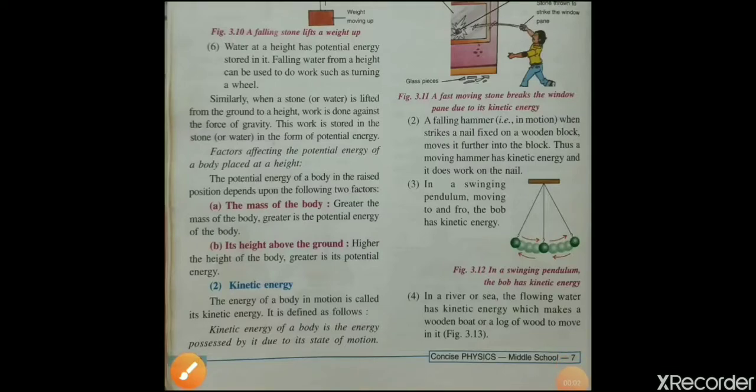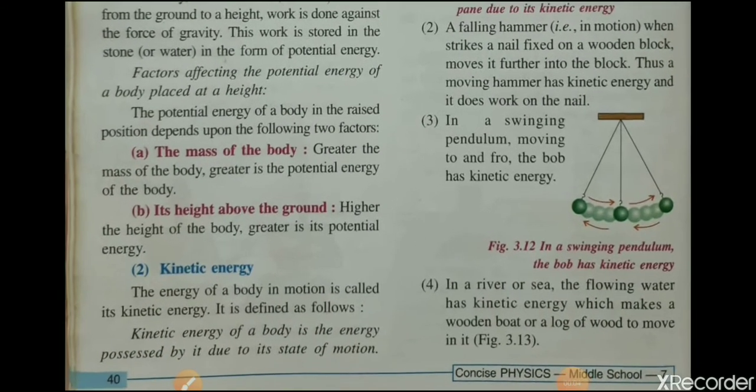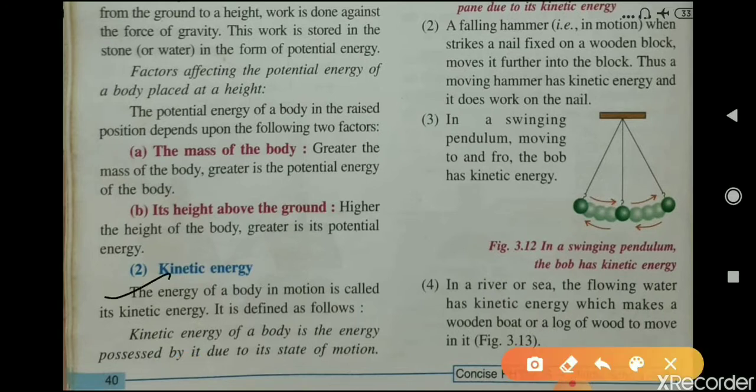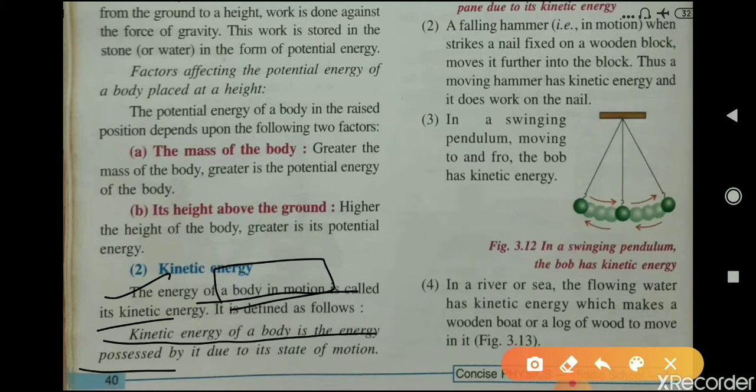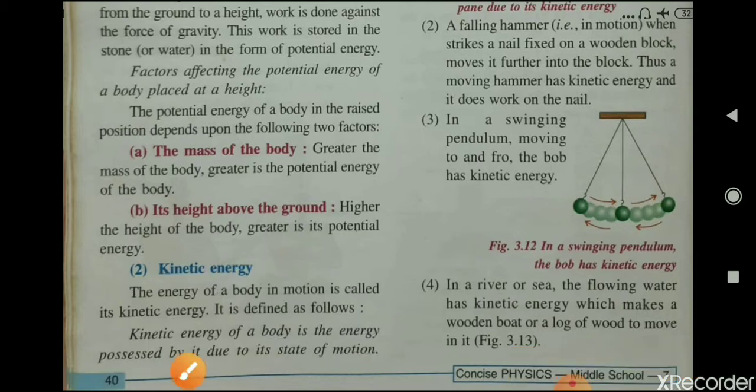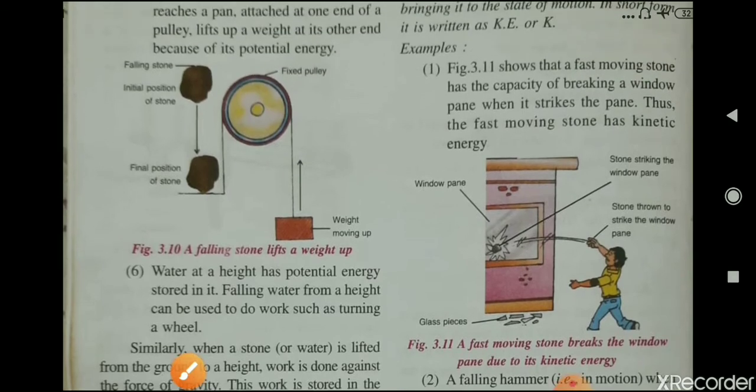Kinetic energy. So what is kinetic energy? The energy of a body in motion is called its kinetic energy. It means the energy possessed by a body when it is moving. It can be defined as the energy possessed by a body due to its state of motion. When a body is moving, it possesses kinetic energy.